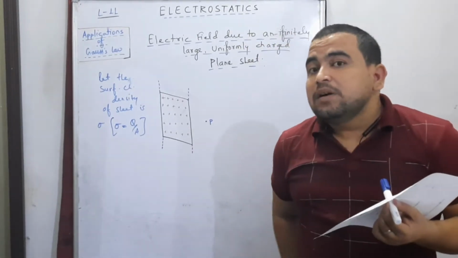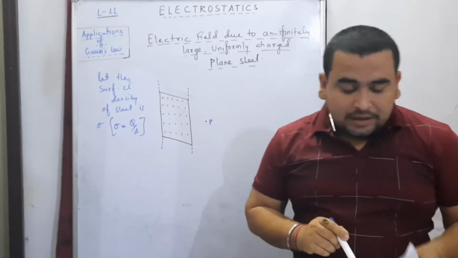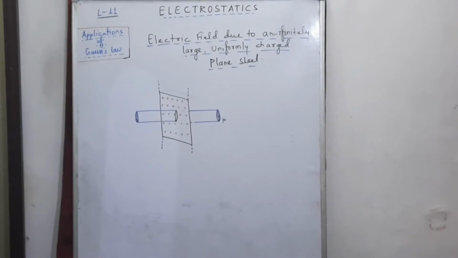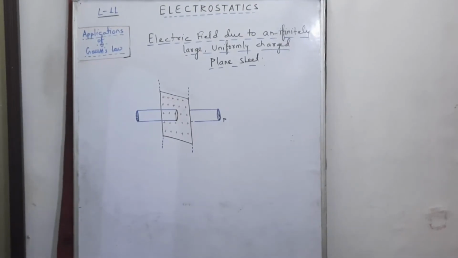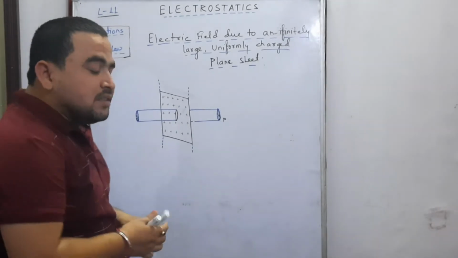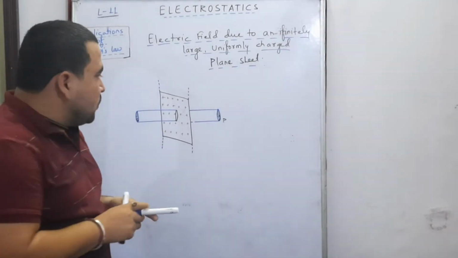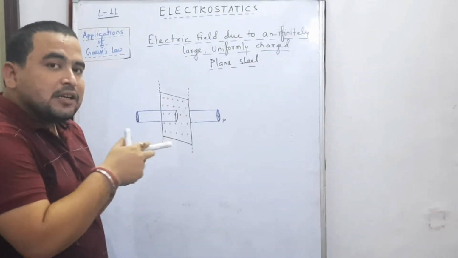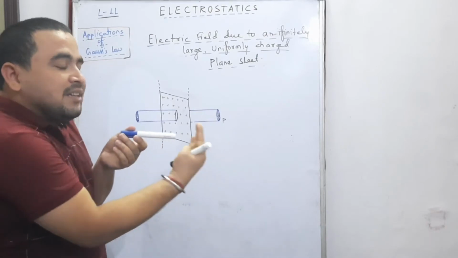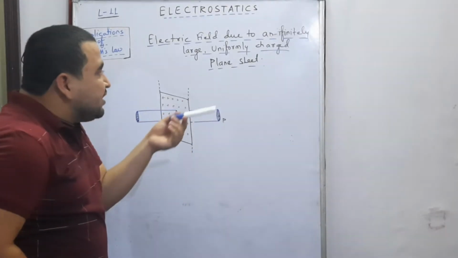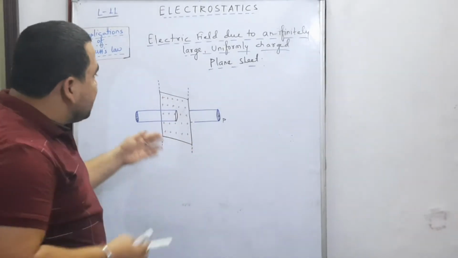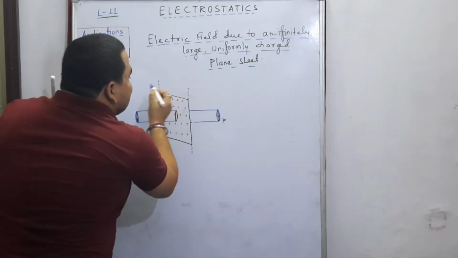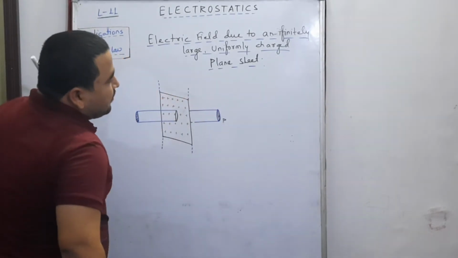Let's try to understand. First we consider the Gaussian surface. I am going to draw the figure. Have a look. Look, my dear students, I have drawn the Gaussian surface just like the figure that I was trying to make you understand. If we consider this cylindrical closed surface which is just piercing the sheet of the paper, which is just piercing the charged plane sheet, that can be considered as a Gaussian surface like this, then what is the amount of flux associated with this surface?